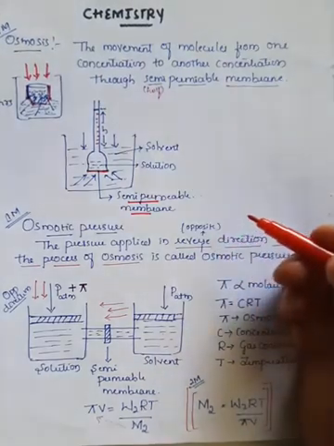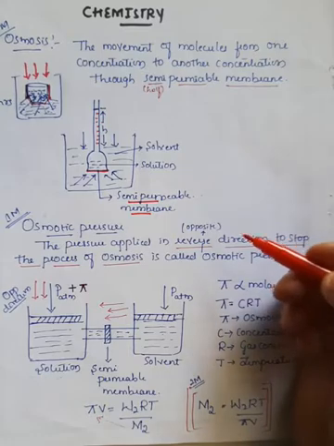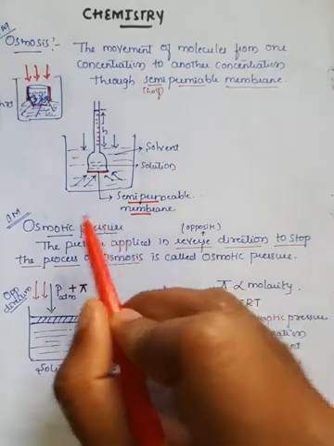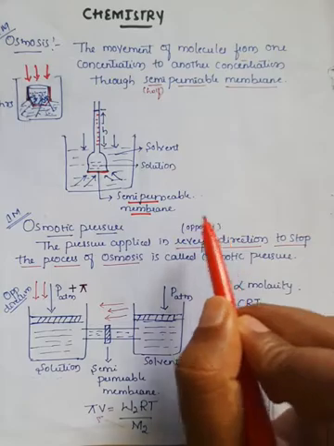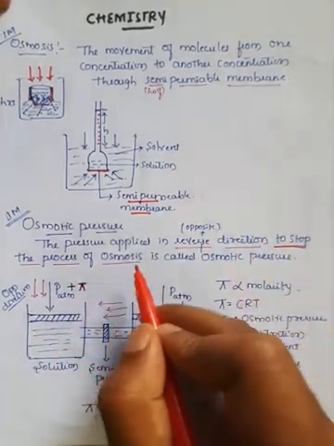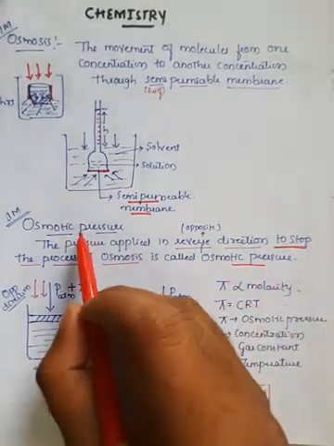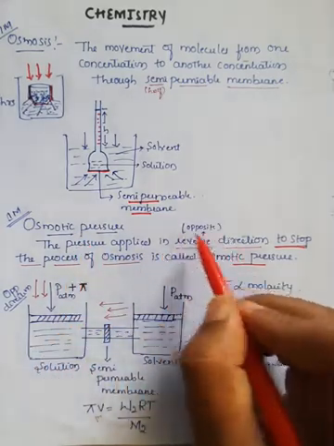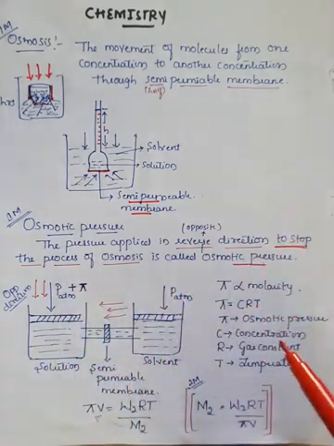Whenever we apply the pressure in the opposite direction, the process of osmosis stops, and that pressure is generally called osmotic pressure. Therefore, the pressure applied in the reverse direction to stop the process of osmosis is called osmotic pressure. Very simple. It may be asked for 2 marks. Osmotic pressure is nothing but the pressure applied in the opposite direction to stop the process of osmosis.